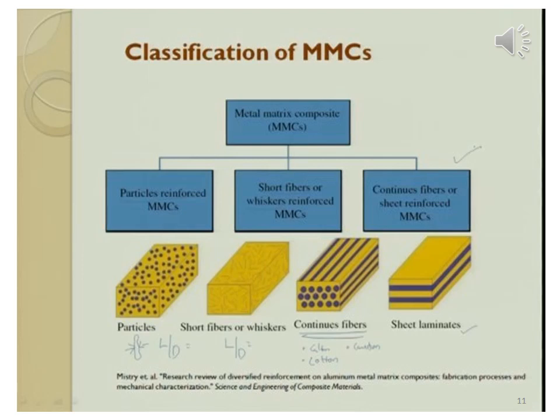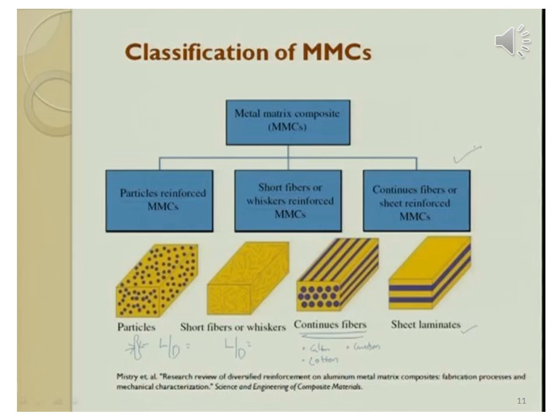Classification of metal matrix composite material. There are three types of metal matrix composite material. Classification is done on the shape and size of the reinforcing phase.